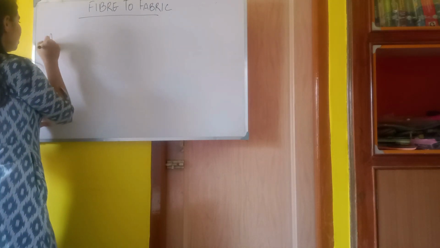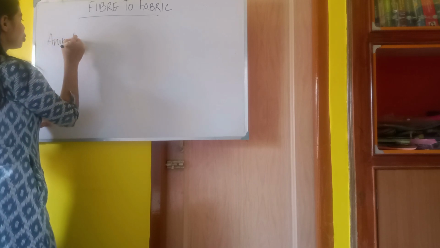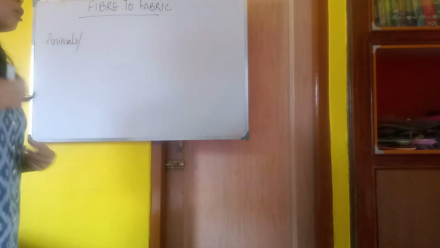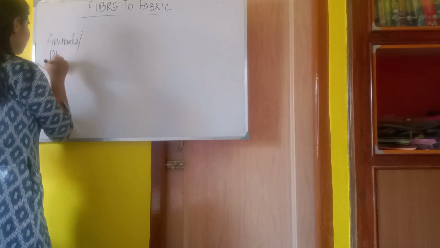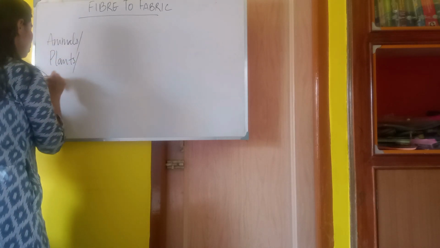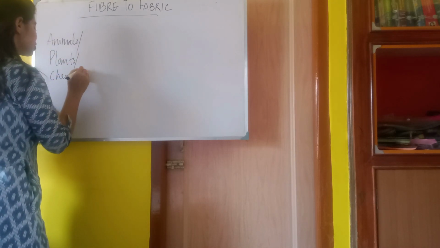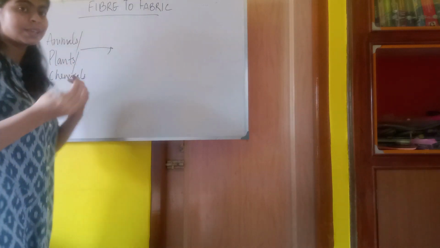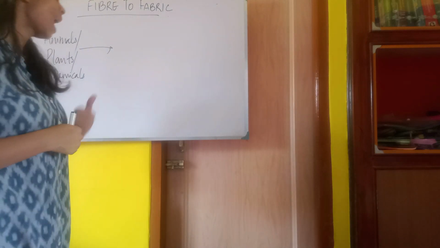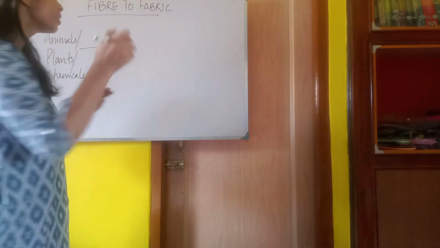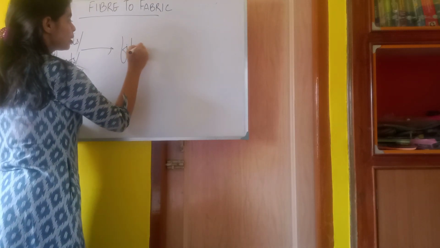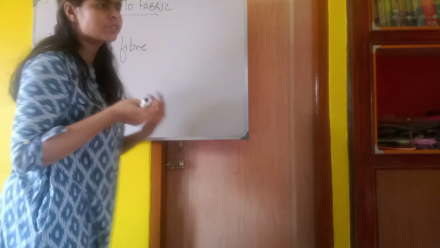Suppose whatever you want to make, like cotton or silk or nylon, first we extract those things from the animals, plants, and chemicals, and we convert it into fiber. From converting into fiber, there are various processes involved.